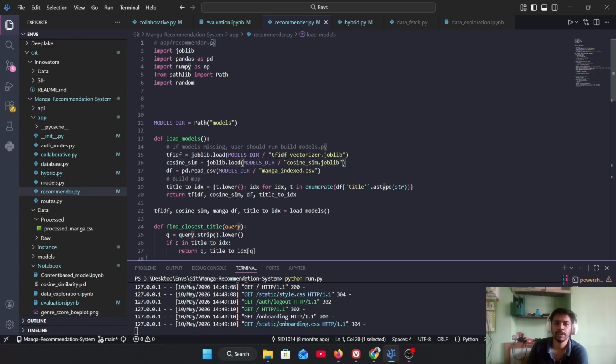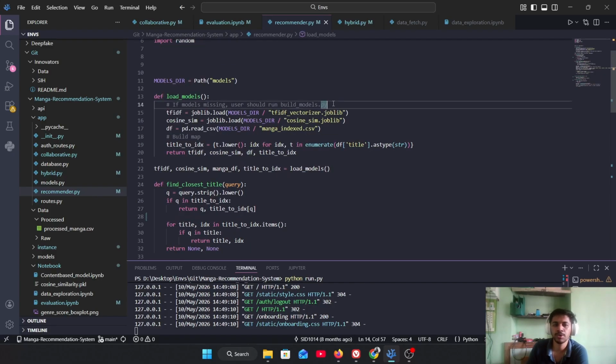For guest users, we are using content-based filtering recommendations, as we don't have their own ratings, and we need their ratings to give them some sort of recommendations using collaborative filtering.